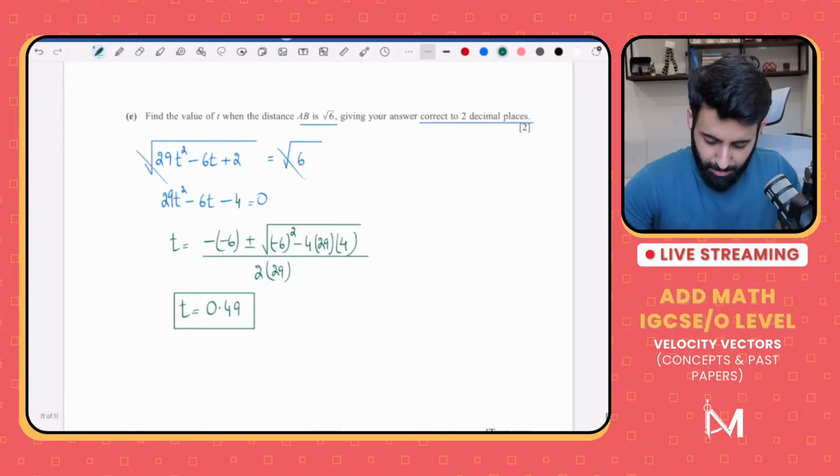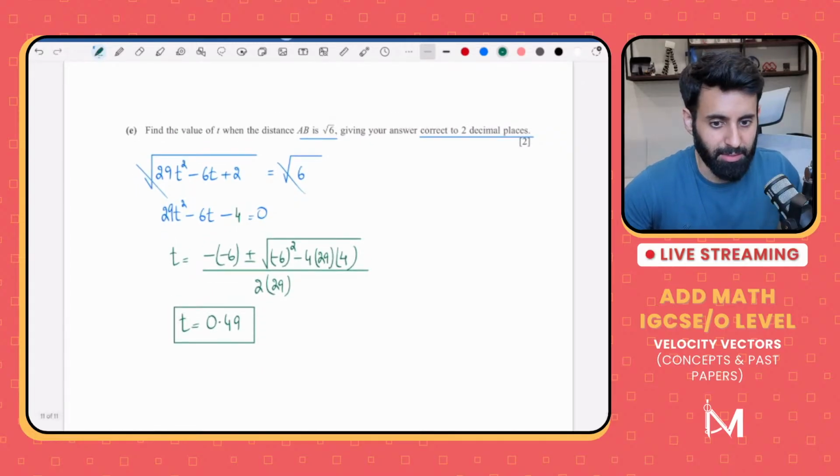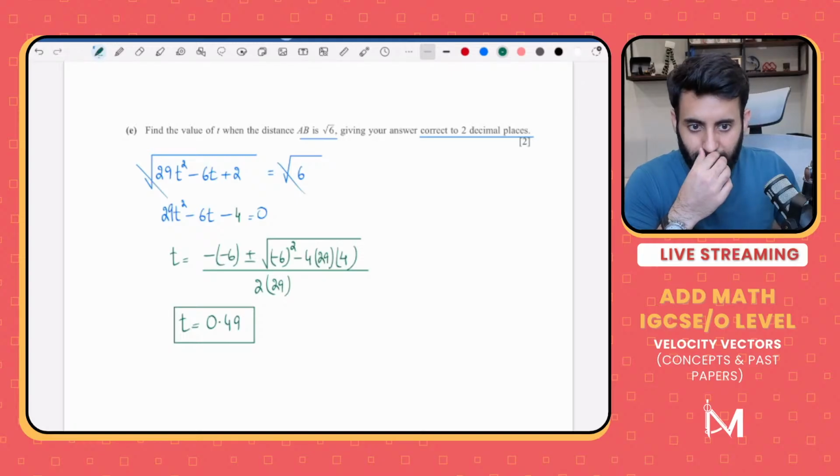हाँ बेटा, ठीक कर लिया मैंने, गलती हो गई. I fixed it now. Okay, let me find another question.